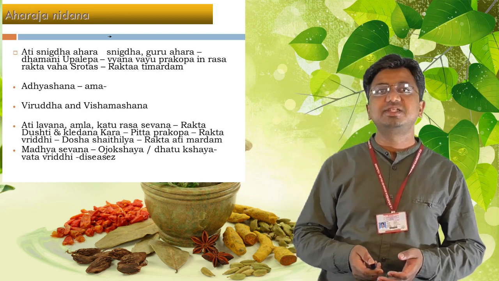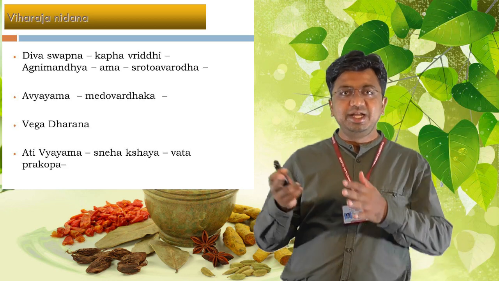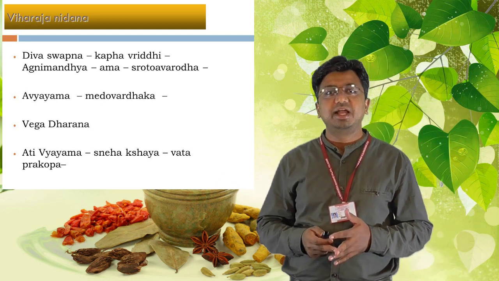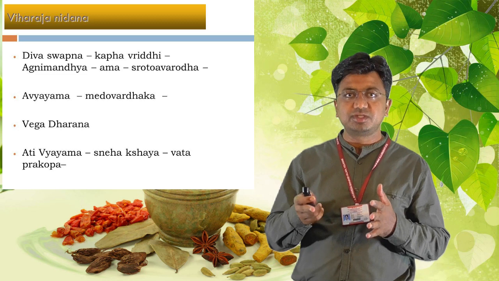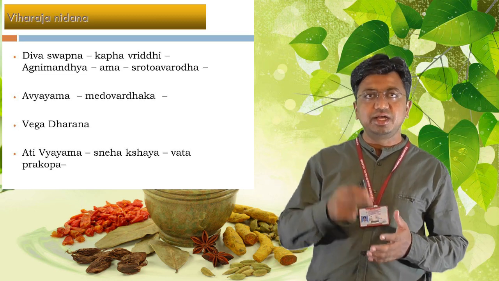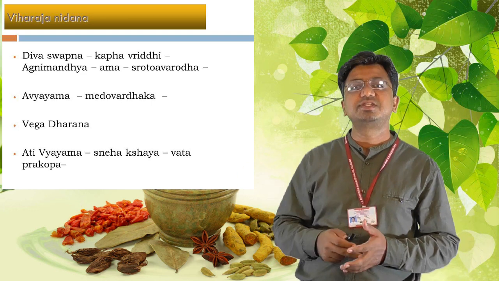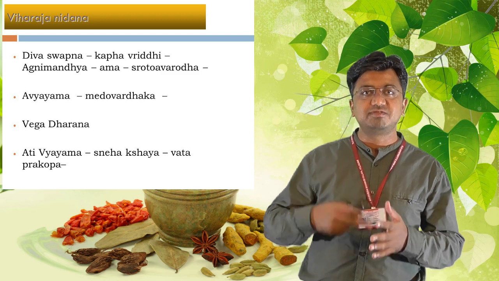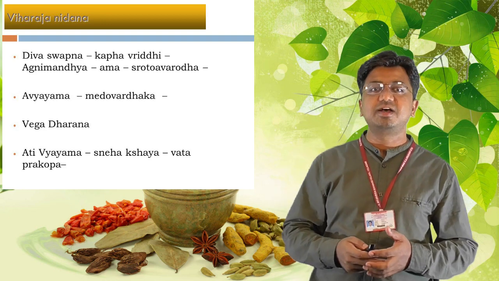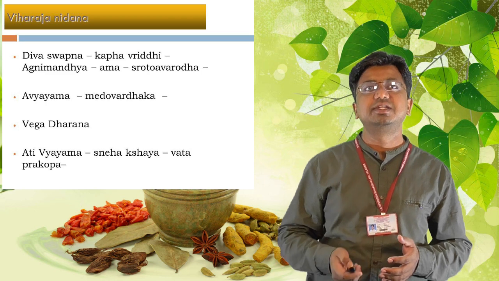Now coming to the Viharaja Nidanas, for example, Diva Swapa leads to Kapha Vriddhi, leading to Agni Mandya, production of Ama and Sruta Varuda. One more samprapti we can understand is Avyayama leading to Medo Vardhaka, and thereby manifestation of such lipid disorders, non-communicable or metabolic disorders. Practice of Vegadharana and Ativyayama also leads to Vata Prakopa and manifestation of such disorders.